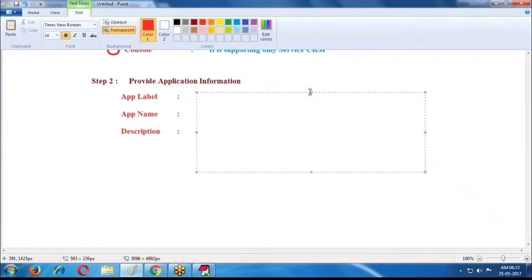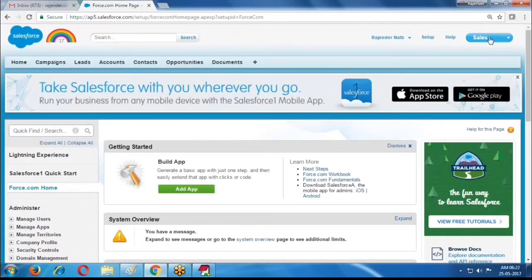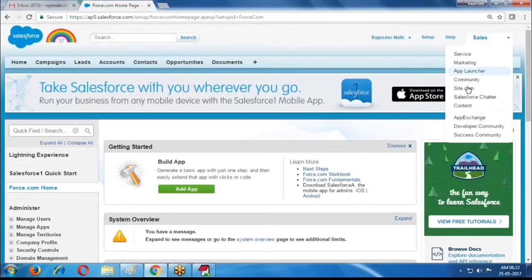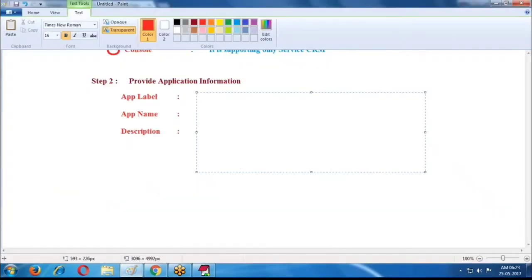Whatever label we provide, that label is displayed in the application menu bar. This is the application menu bar. In it, sales is displayed, service, marketing, app launcher, community. Like this, whatever name you provide, it is displayed here. The labels are displayed in the application menu.